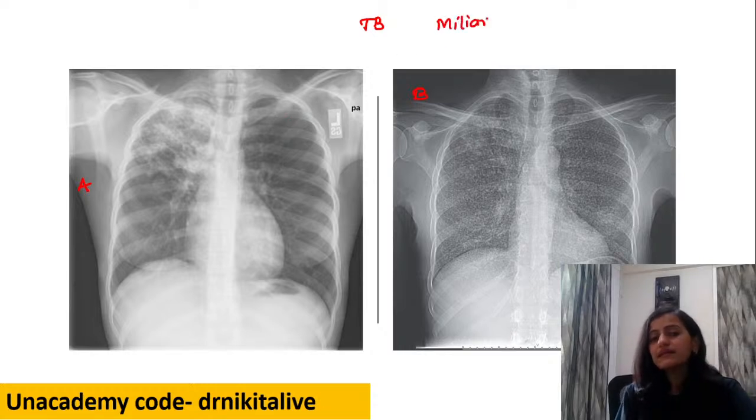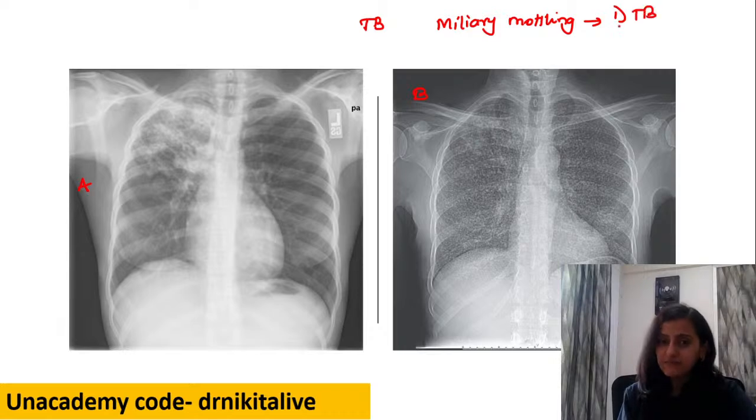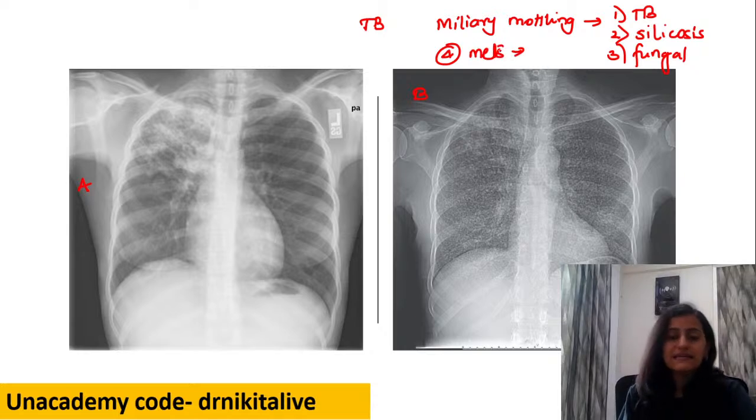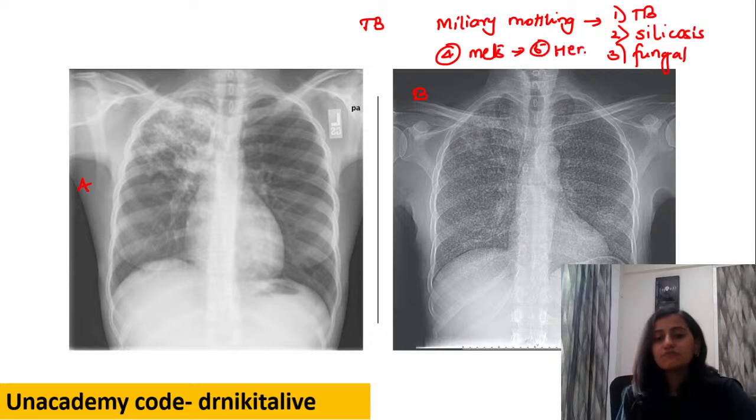But remember that miliary mottling is not always TB. It is not specific for TB. It can be seen with TB. The occupational lung disease, which is similar to TB, is silicosis. It can be seen with fungal infections, histoplasma, blastomycosis, a lot of them. It can be seen with miliary metastasis, right? Thyroid carcinoma can give miliary mets. A lot of conditions, again, pulmonary hemosiderosis, can give your miliary mottling.